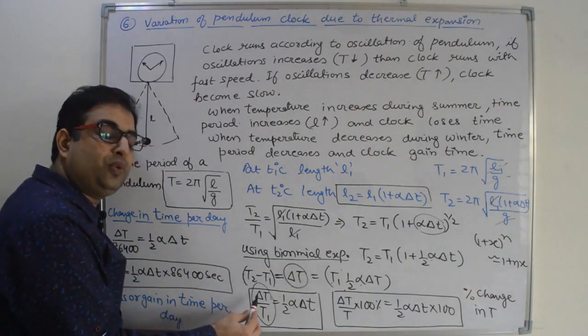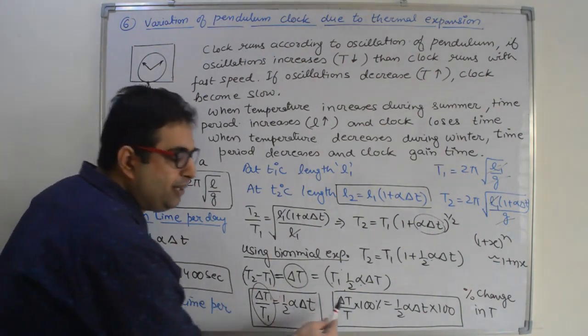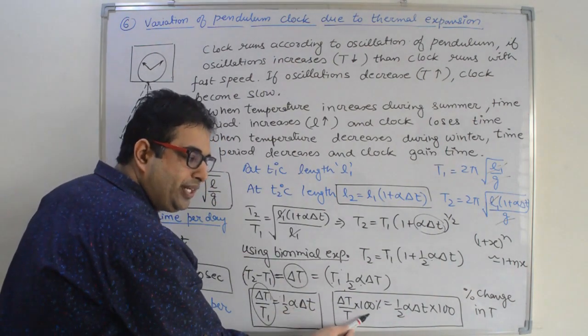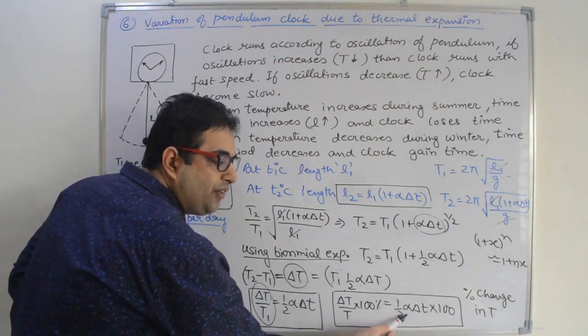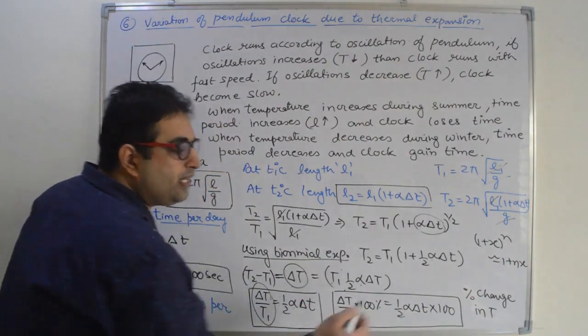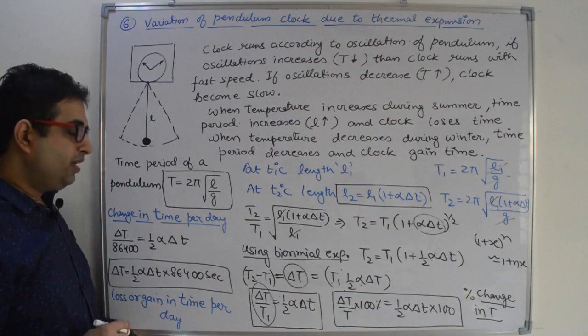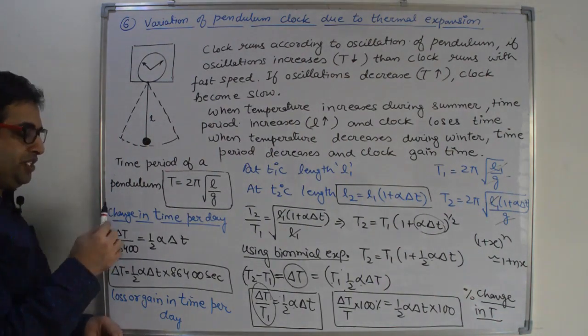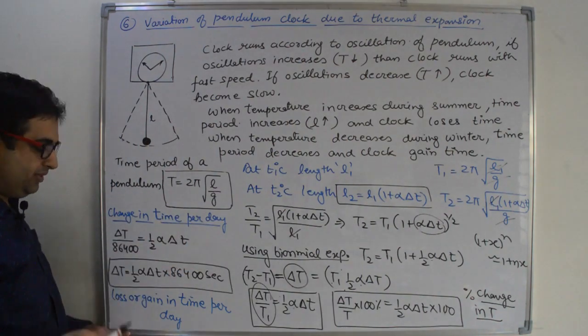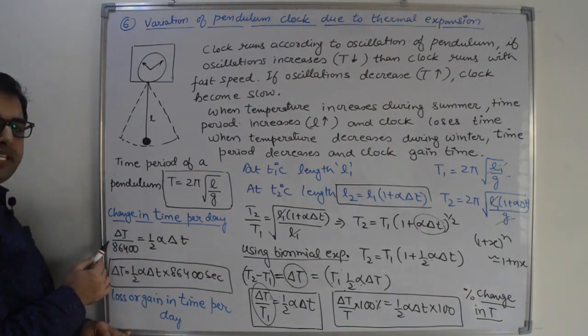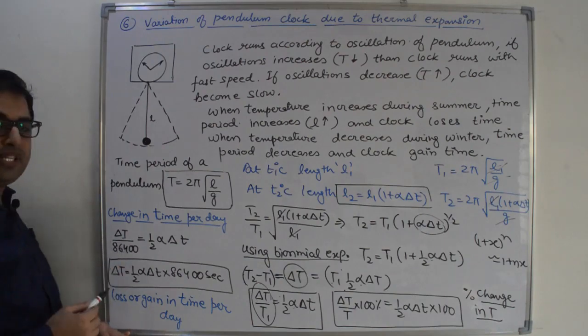If you want to calculate percentage change, then multiply it by 100. So delta T by T into 100 is equal to half alpha delta T into 100. This is the percentage change in time period. Now if you want to calculate change in time per day, that means we are observing for one complete day, and in one complete day the total is 86400 seconds.